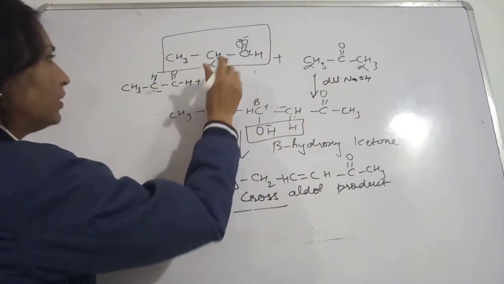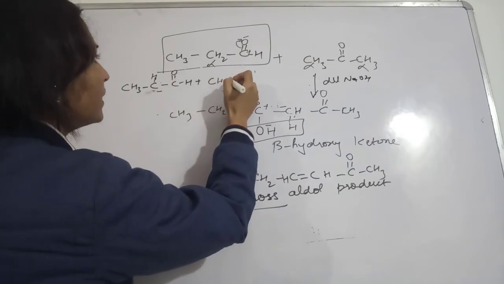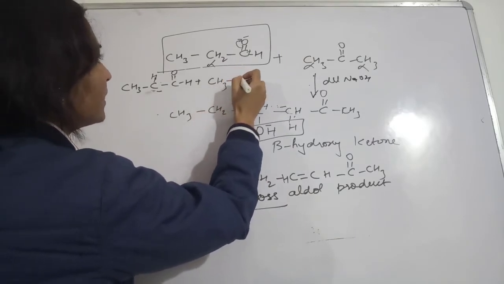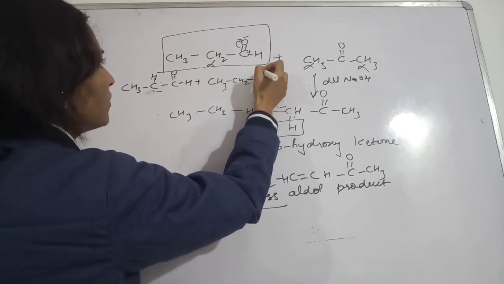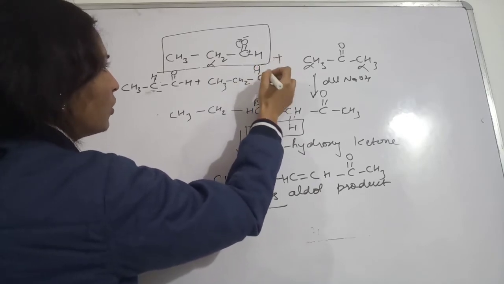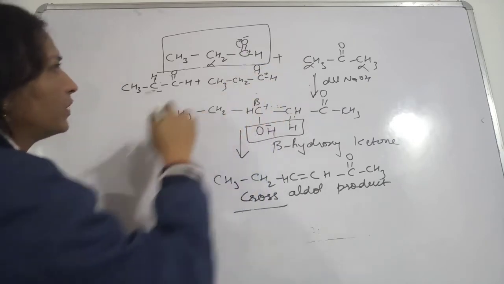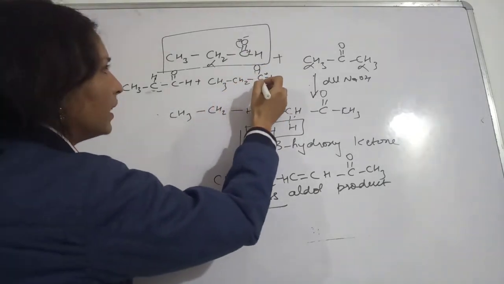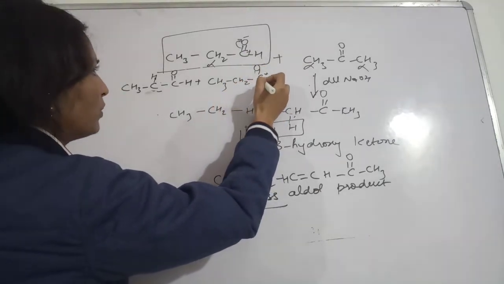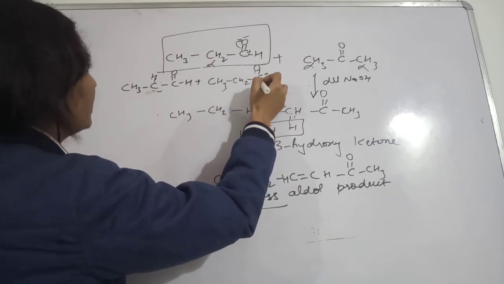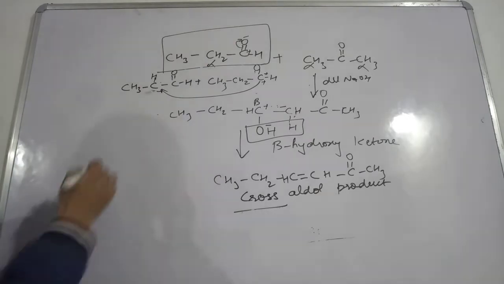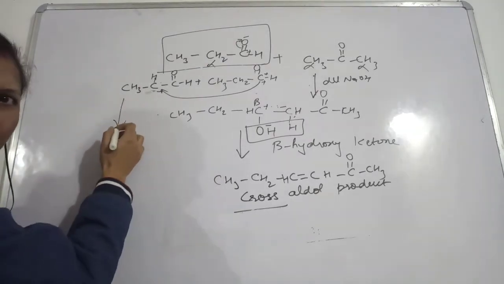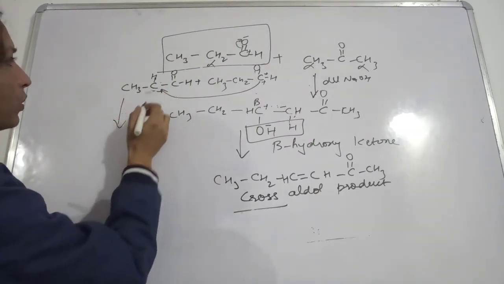Now here you are having this CH3, then this CH2, and here you will have the positive charge on this carbon and negative charge on oxygen. So this will remain as it is. Now this carbon which is having positive charge and the negatively charged carbon will make a bond with each other, and you will get, see here, which compound you are going to get.